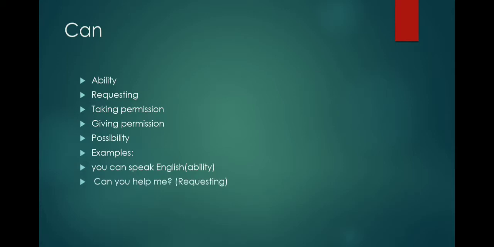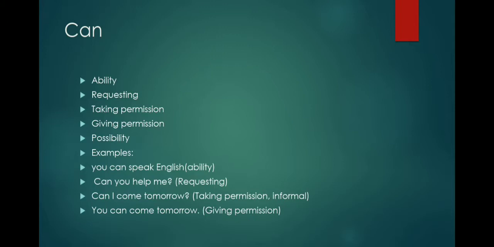The second example is, can you help me? It's a requesting, informal requesting. And can I come tomorrow? Taking permission from another person, but informal again. The fourth example is, you can come tomorrow, which is giving permission.